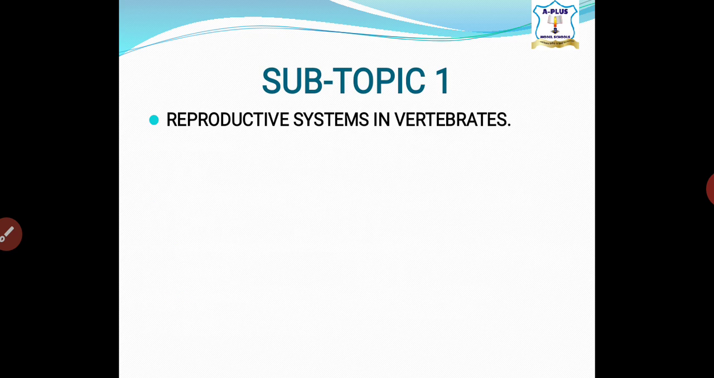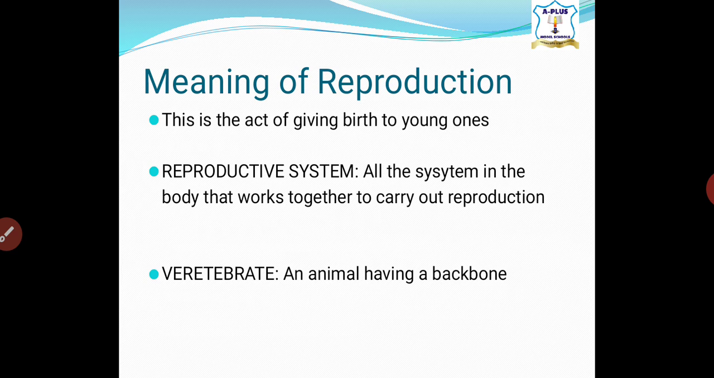Now, the first subtopic we'll be talking about is reproductive system in vertebrates. Before we move forward, we need to know what reproduction means, we need to know what reproductive system means, and we need to know what vertebrates means. Now, reproduction is the act of giving birth to young ones.